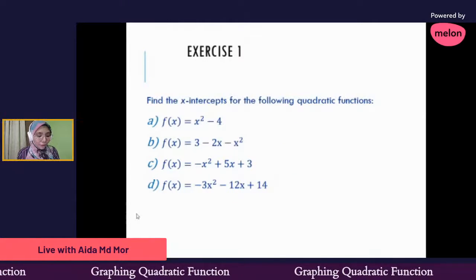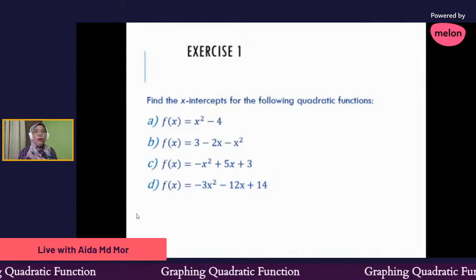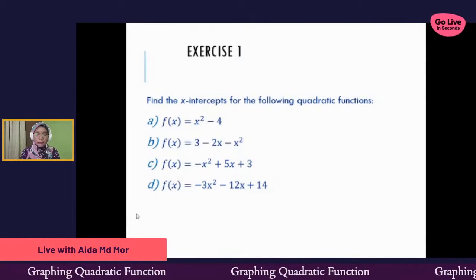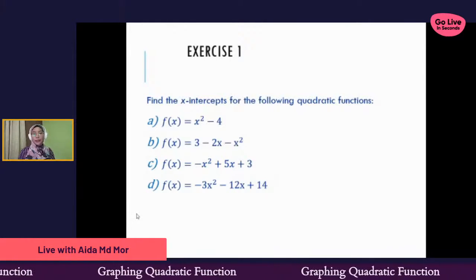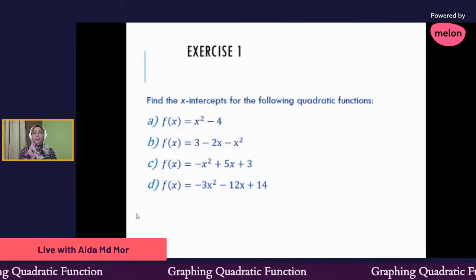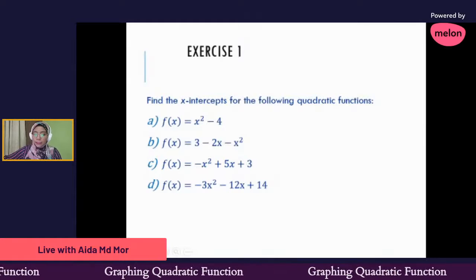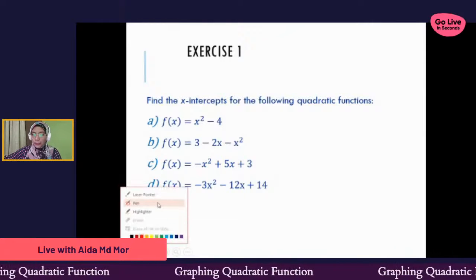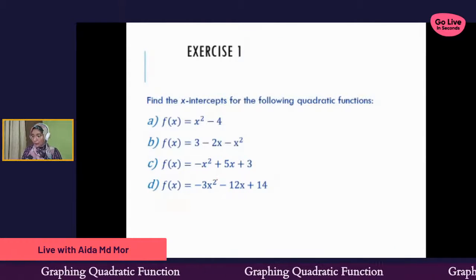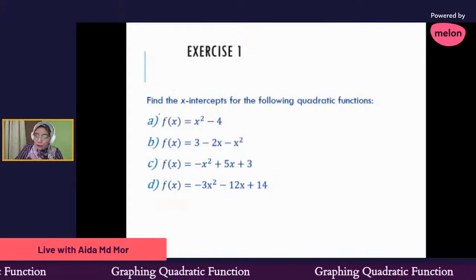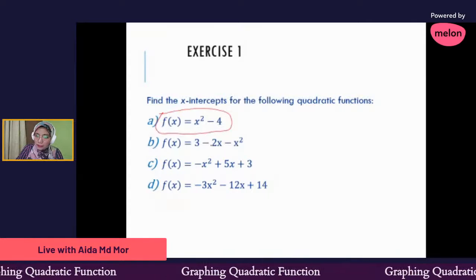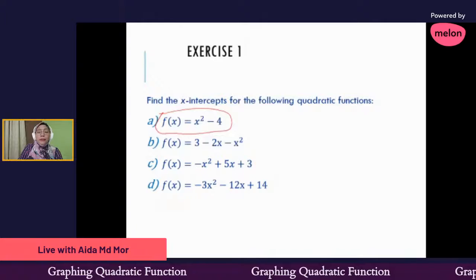Before I proceed to draw the quadratic function, I will teach you how to find the x-intercept first by using the calculator. Before we do that, we need to identify our a, our b, and our c. I will use the first function as our first example.